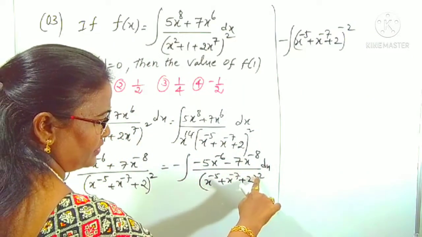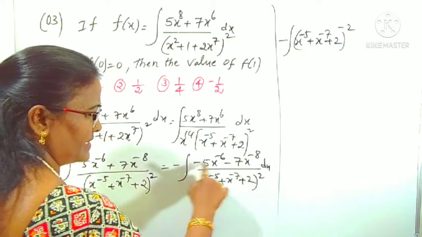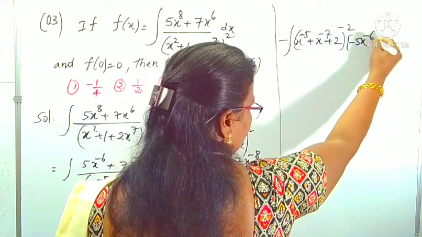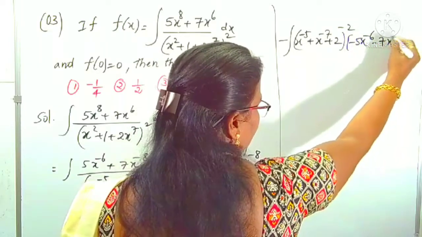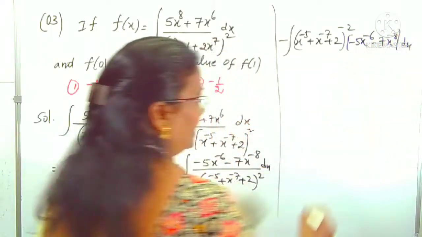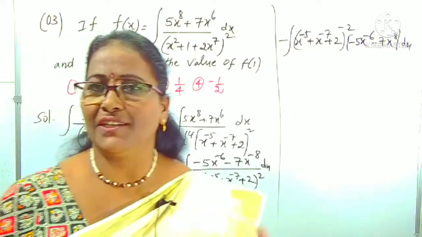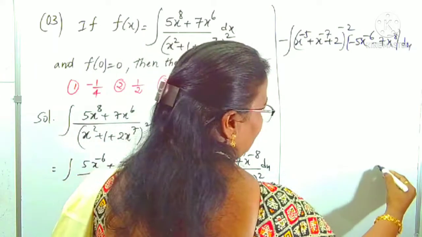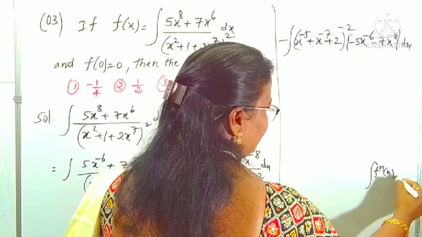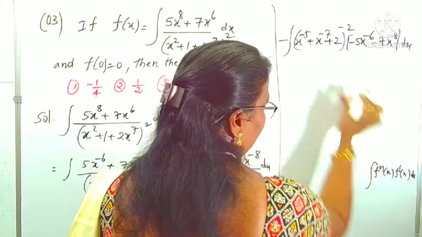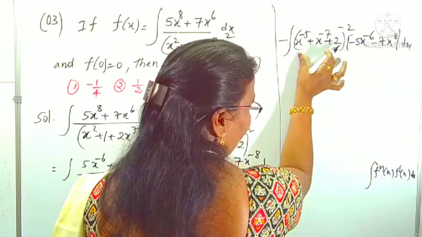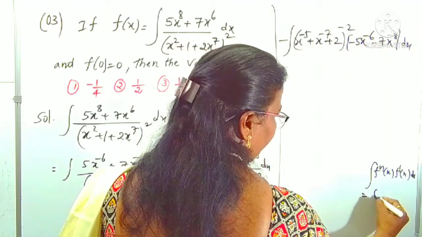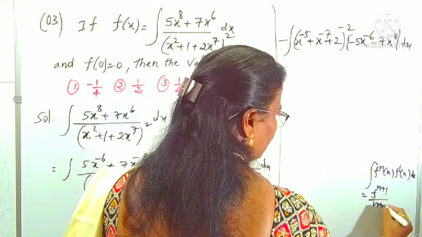This I am taking into the numerator, so the plus 2 becomes minus 2. This is as it is in the numerator. Another term is minus 5x power minus 6 minus 7x power minus 8, as it is. We can understand what the form is. Just now I used that formula. What is that? The integral of f to the power n of x into f dash x. The derivative is here. It is in the form of f to the power n of x into f dash x, or not? And in place of n, it is minus 2. What is that integration? f to the power n plus 1 by n plus 1.